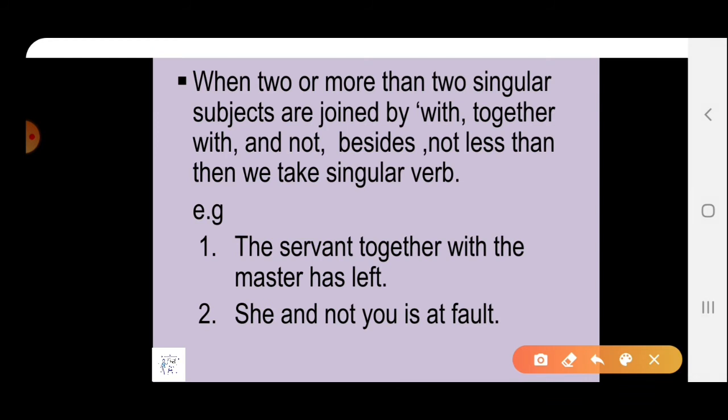Next we will see when two or more singular subjects are joined by with, together with, and not, besides, not less than, then the subject will be considered singular, and with that we will use a singular verb. For example, I am showing you two examples here.